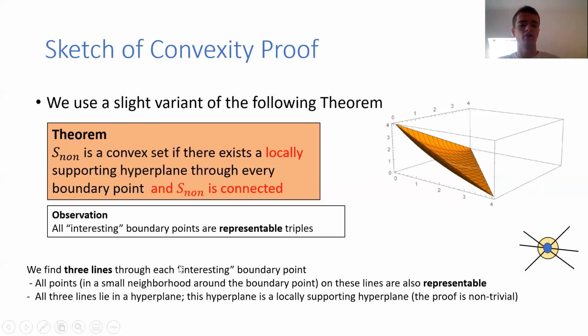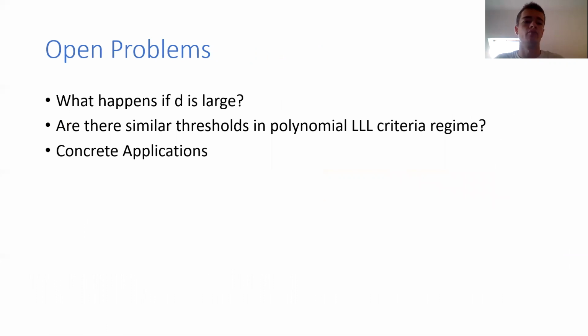And it turns out that all 3 lines lie in the same hyperplane, and this hyperplane is a locally supporting hyperplane. The proof is non-trivial and I won't explain it in detail. The main idea is to show that not only the points on these 3 lines are representable, but also all the convex combinations, at least in an epsilon neighborhood, are representable.